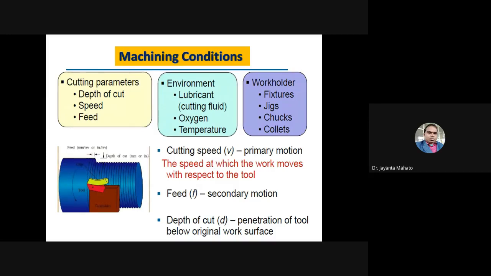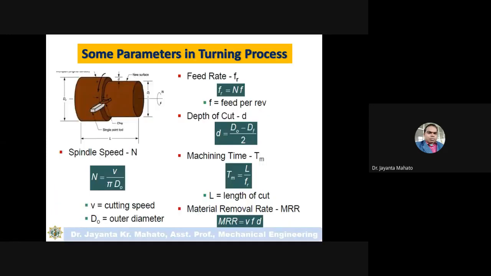So the machining conditions that I have told are the machining parameters like depth of cut, speed, feed. Machining conditions like environment also be there, so are you using lubricant or not. Any temperature, means you are cutting at high temperature or at room temperature. Another is what type of holder are you using, so fixtures, jigs, chucks, what type of chucks, 3-jaw chucks or 4-jaw chucks. So all these are machining conditions.